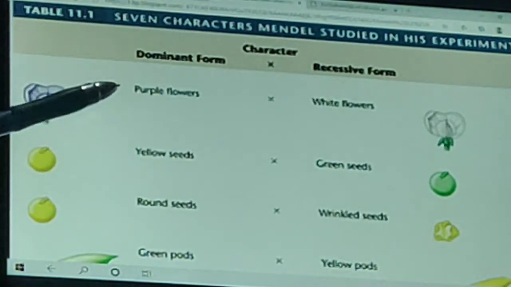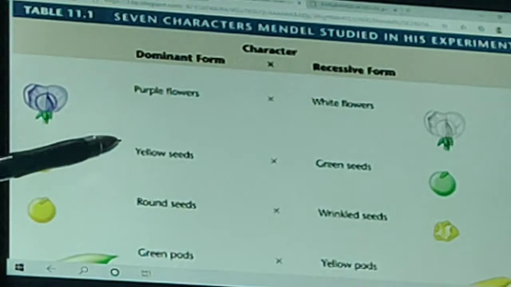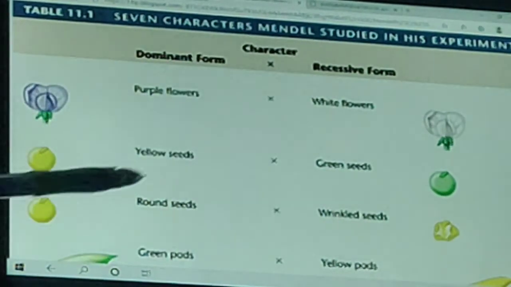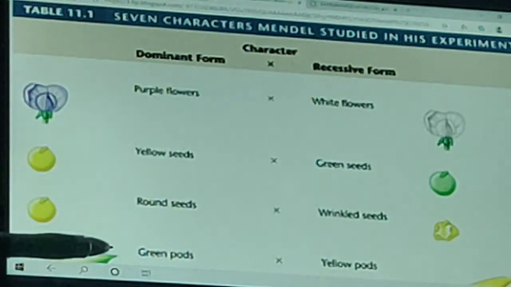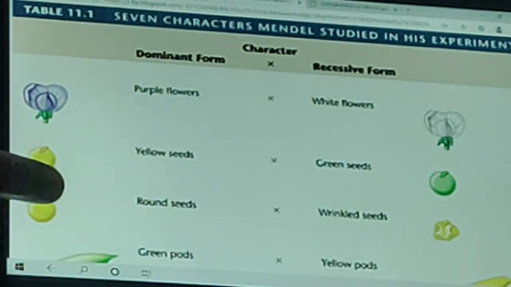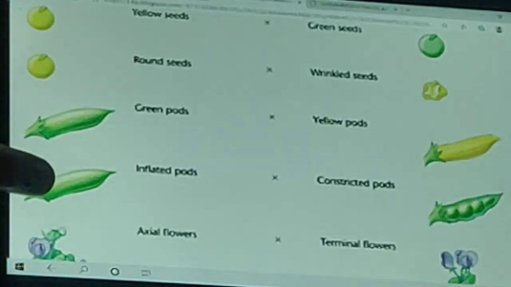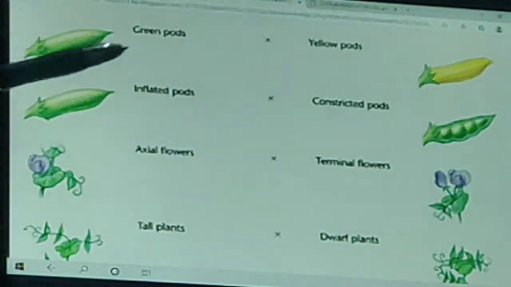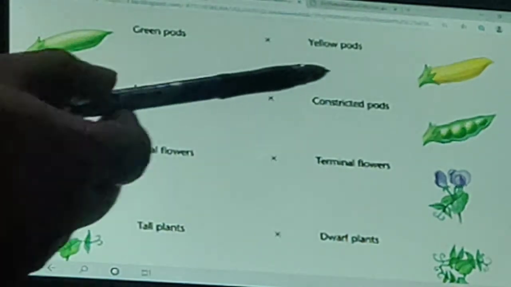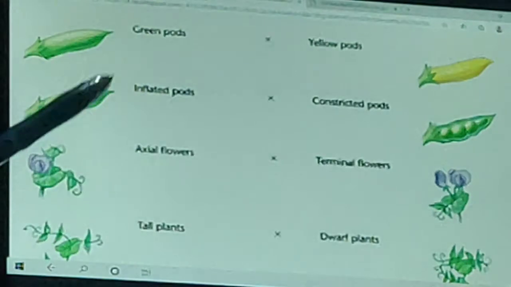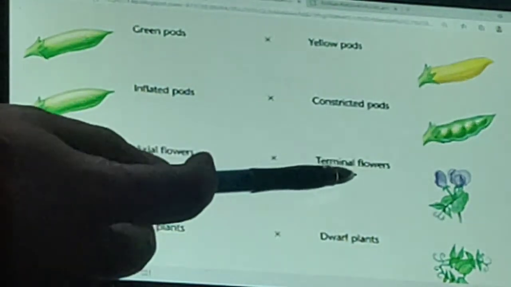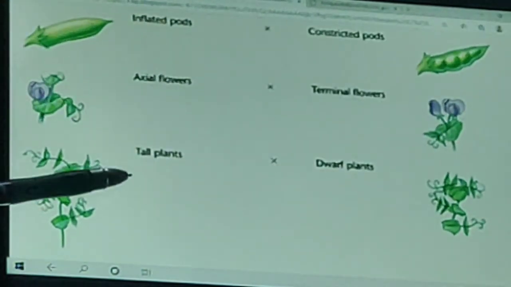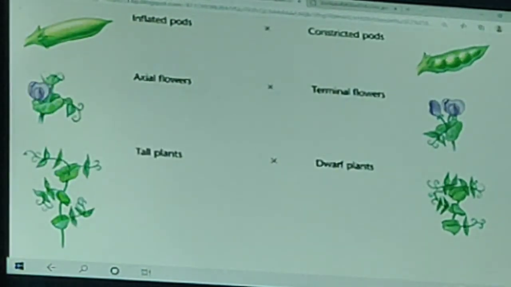First is purple flower versus white flower, yellow seed versus green seed, round seed versus wrinkled seed, green pod versus yellow pod, inflated pod versus constricted pod, axial flower versus terminal flower. The last one is tall plants and dwarf plants.